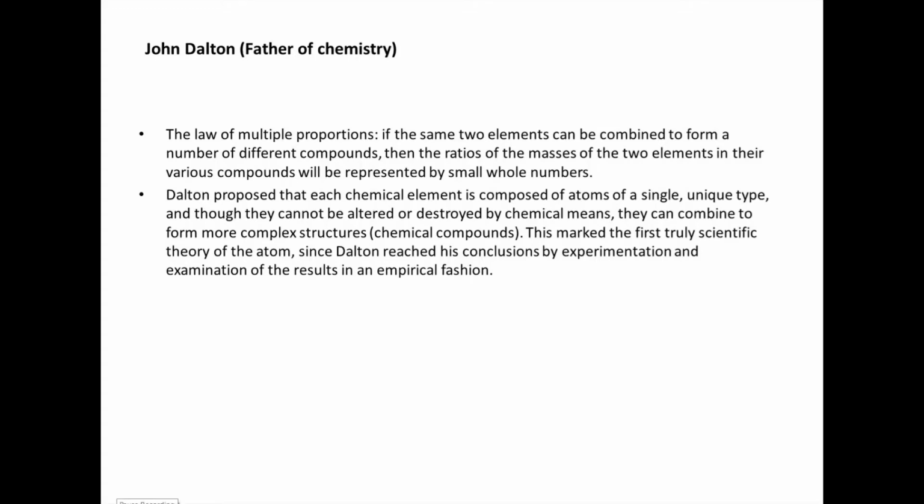From all these conclusions, Dalton proposed that each chemical element is composed of atoms of a single unique type, and thought that they cannot be altered or destroyed by a chemical agent. Dalton's atomic theory was the first complete attempt to describe all matter in terms of atoms and their properties. Dalton based his theory on the law of conservation of mass and the law of constant composition.